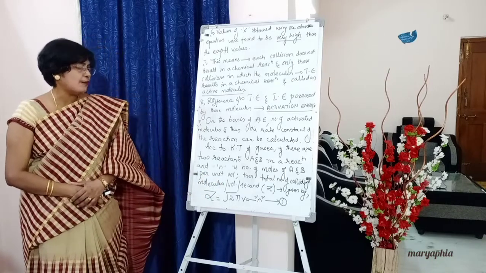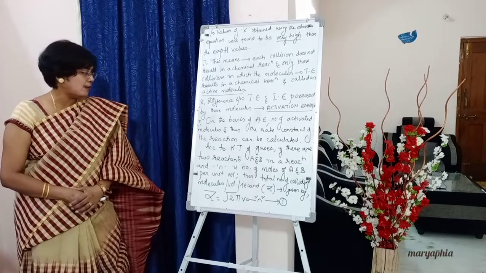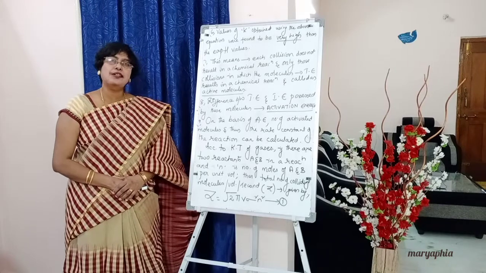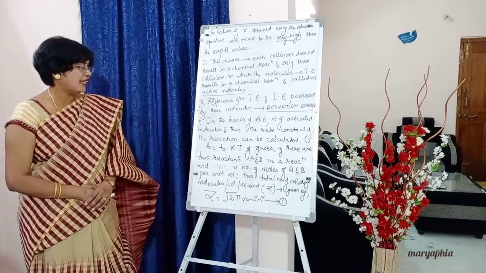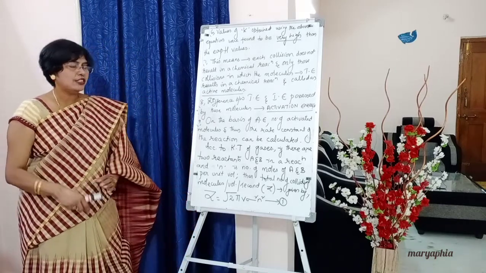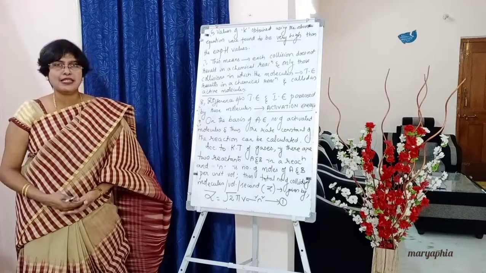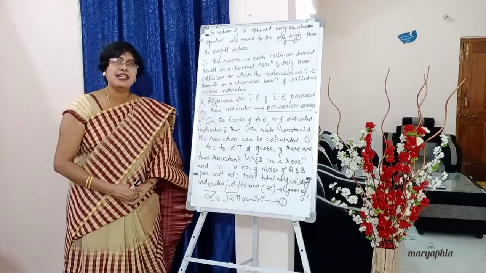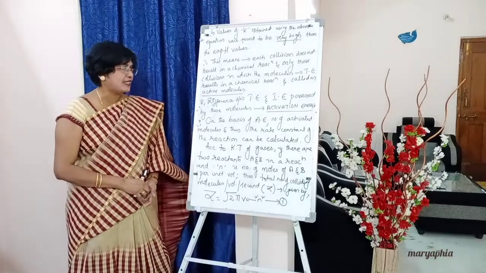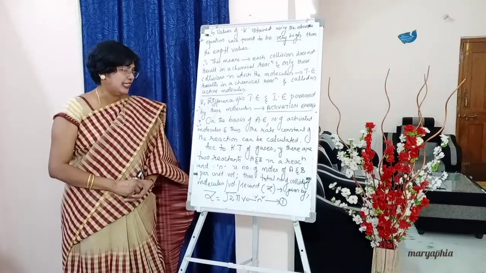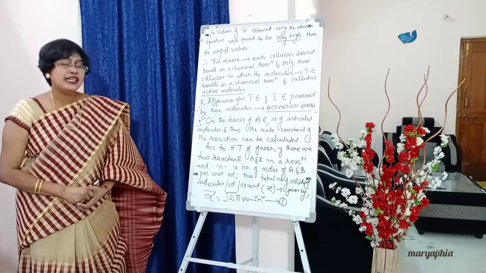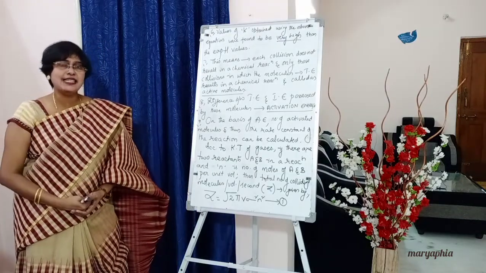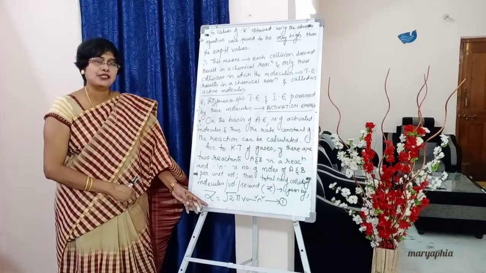Then the total number of colliding molecules per unit volume per second, that is the number of collisions per unit volume per second, we call it capital Z, as we have seen in the above points, is given by the following formula. Write down this equation, students.